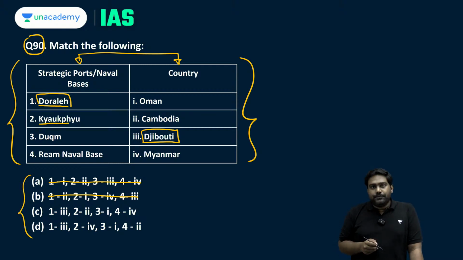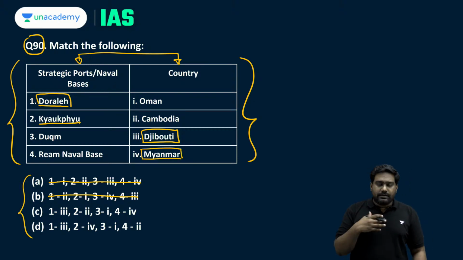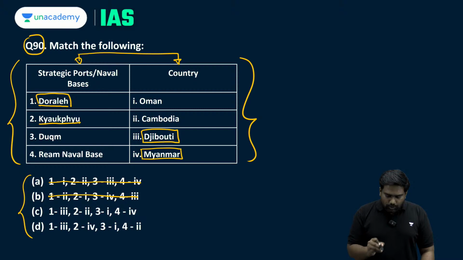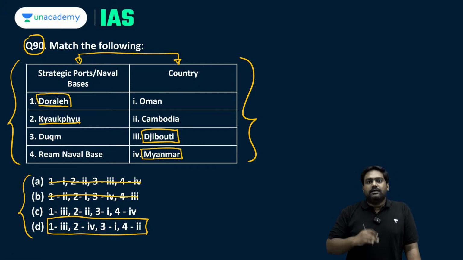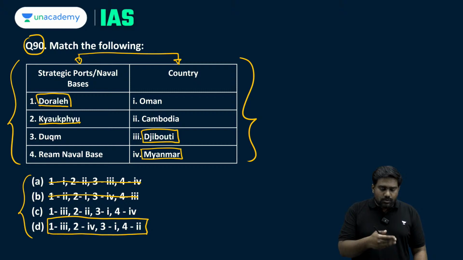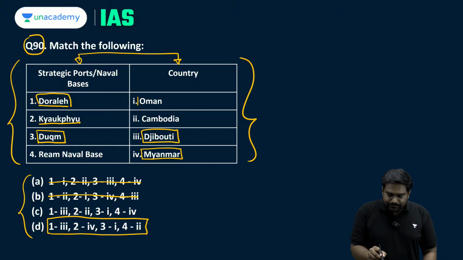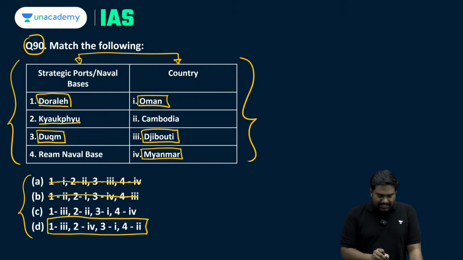The Kyokfu port, it's located in Myanmar. Even this port has been frequently in the news. So 2 has to be matched with 4. So if you are able to get the first 2 pairs correct, you will be able to still get the right answer through the elimination method. But sometimes this may not happen. The options might be very confusing. Then you should know the other ports and their locations as well. The port of Duqm is in Oman. So 3 match with 1. And the Ream naval base would be in Cambodia.